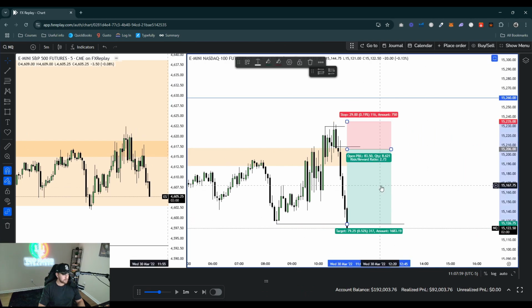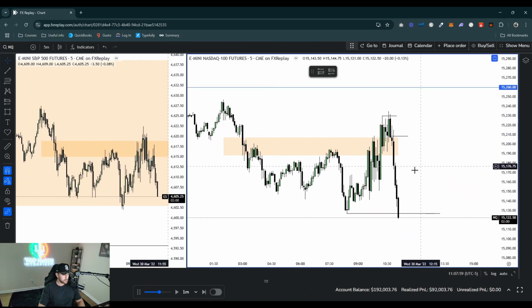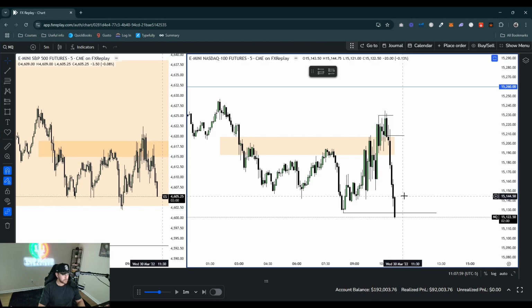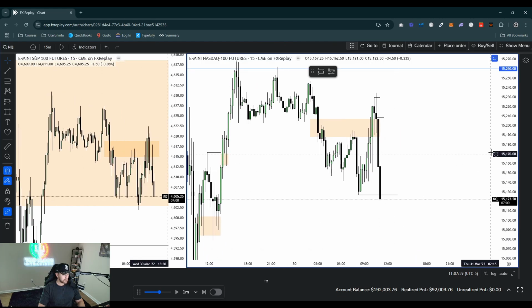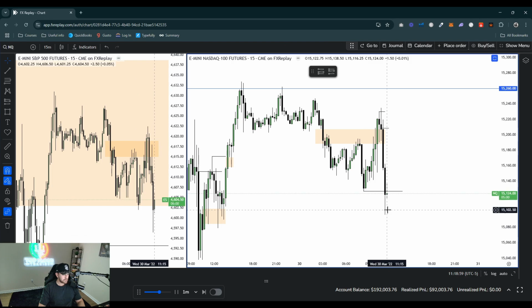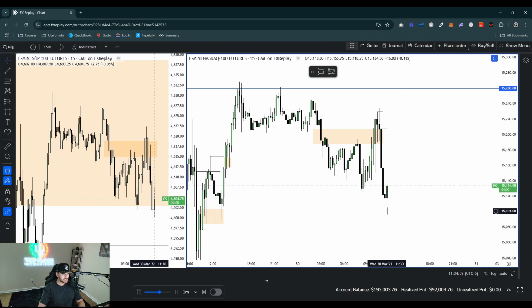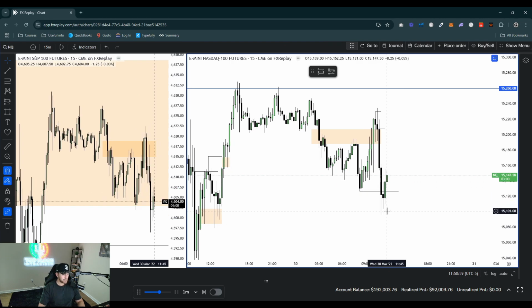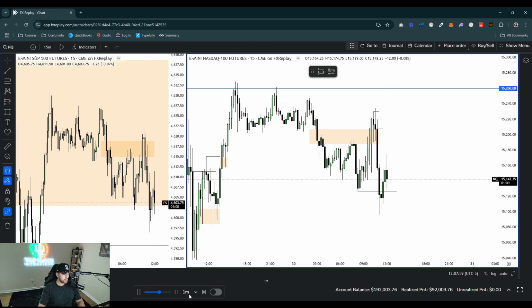Boom, TP hit for a 2.73 RR. So you can see the balance is just going up really, really nicely. So I don't usually trade after 11:10. After that macro's done, I usually don't trade. So let's go ahead and just fast forward here to PM session, or at least 12 o'clock, because that's when I start paying attention to the market again, around 12 p.m.